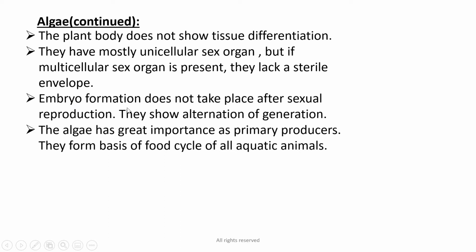Embryo formation doesn't take place after sexual reproduction. They show alternation of generation. The algae have great importance as primary producers. They form the basis of the food cycle for aquatic animals.